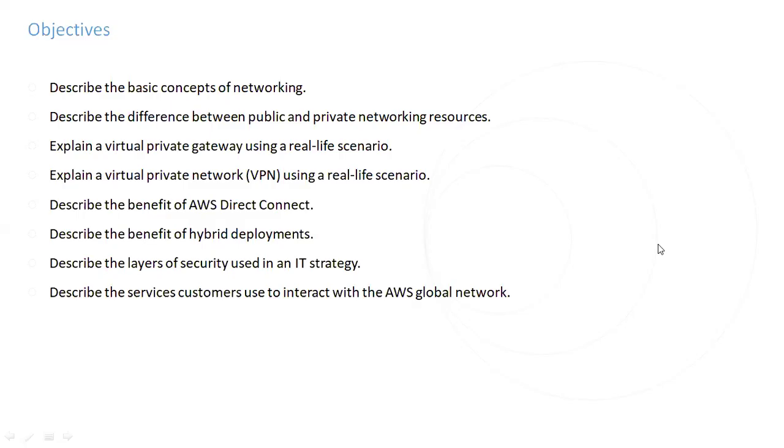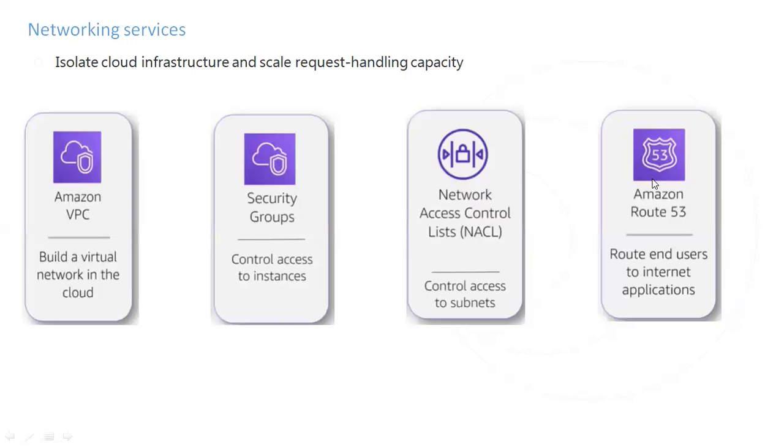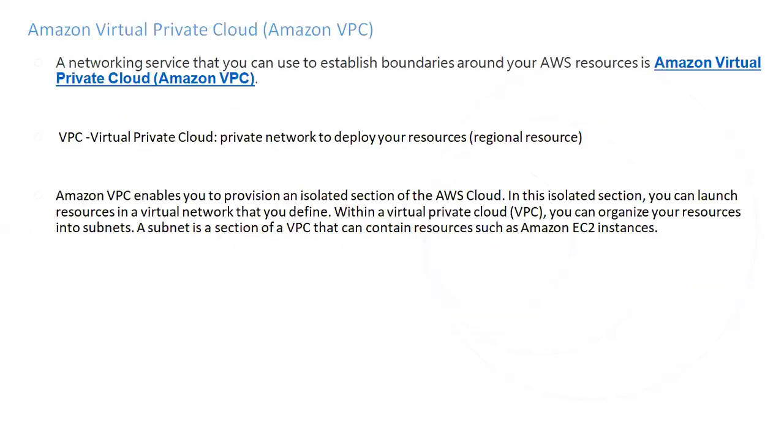So let's understand VPC. AWS also offers networking services, like Amazon VPC. VPC stands for Virtual Private Cloud. You can create a separate private network in the AWS cloud using the VPC service. So what is a VPC? We can say VPC is a networking service that allows you to define a stabilized boundary around your AWS resources.